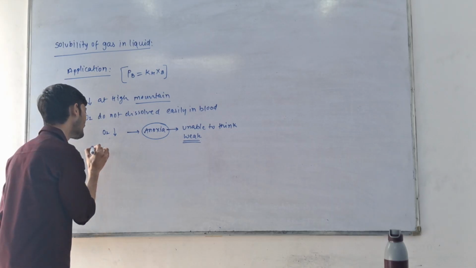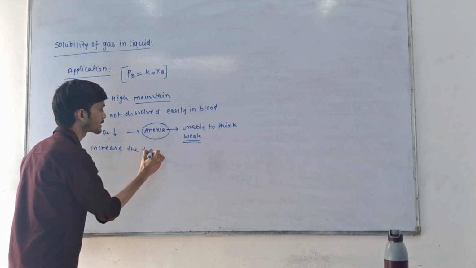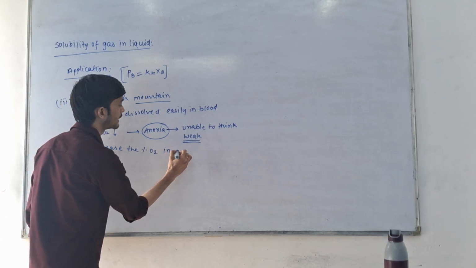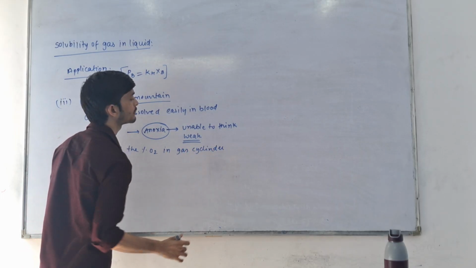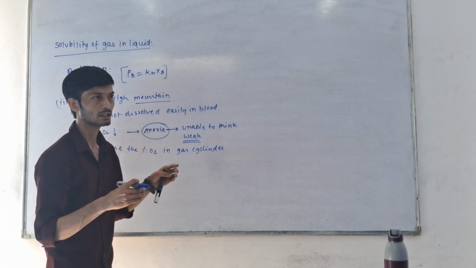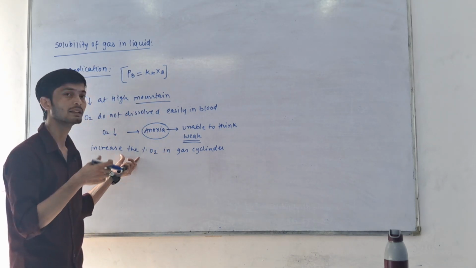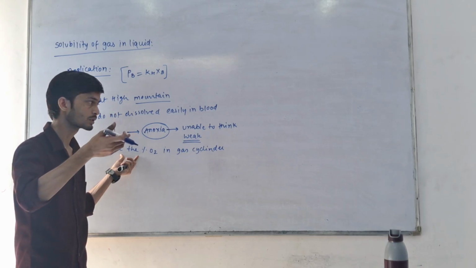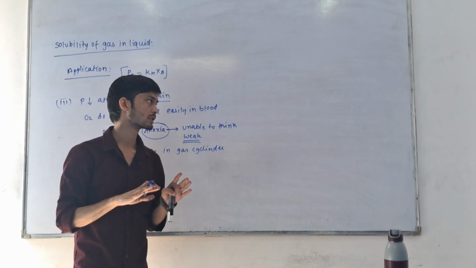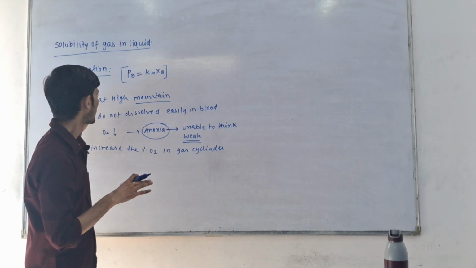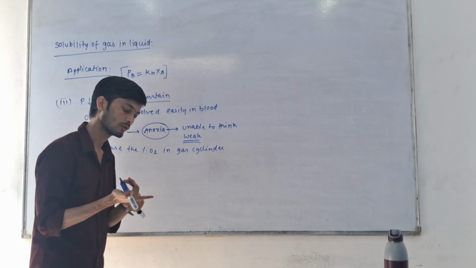So we have to increase the percentage of oxygen in their gas cylinders. Whatever amount they inhale, the amount of oxygen in that will be very high, so the oxygen can reach every part of our body. Okay? So these are the applications of Henry law. So what are the applications?